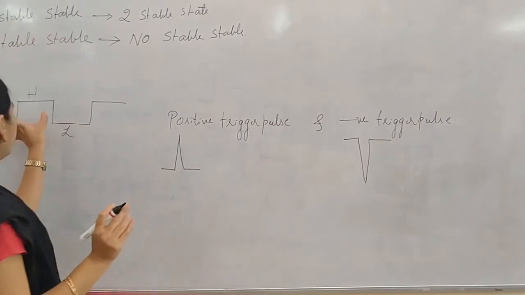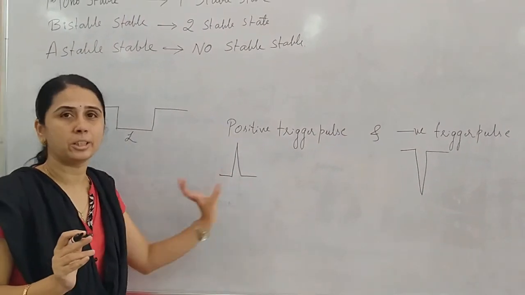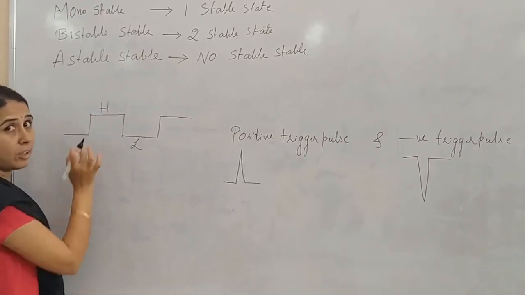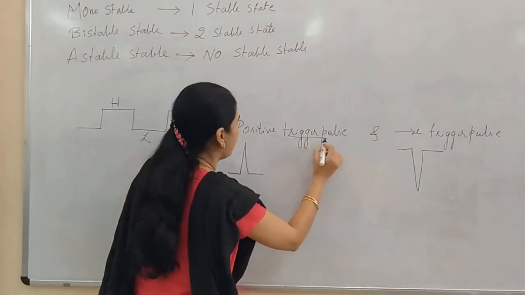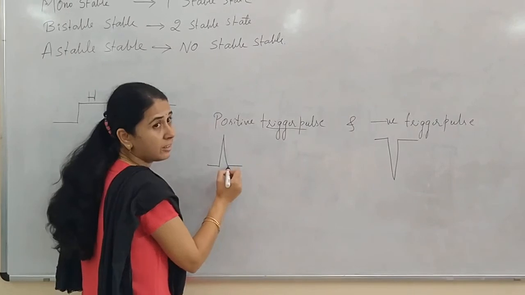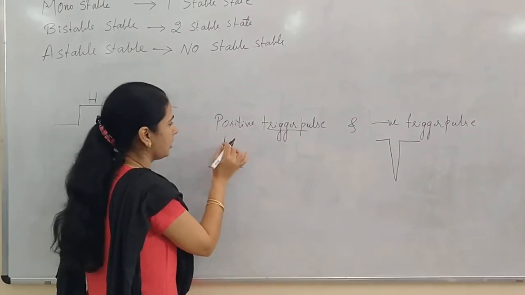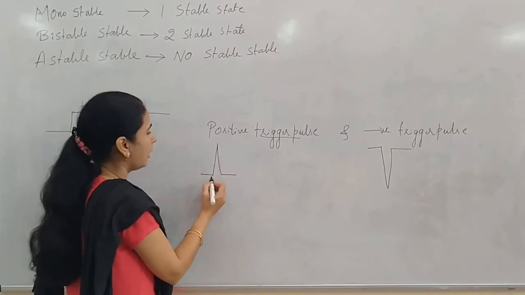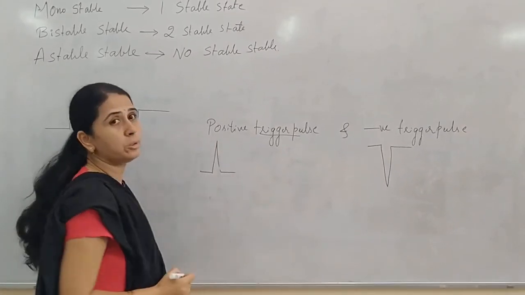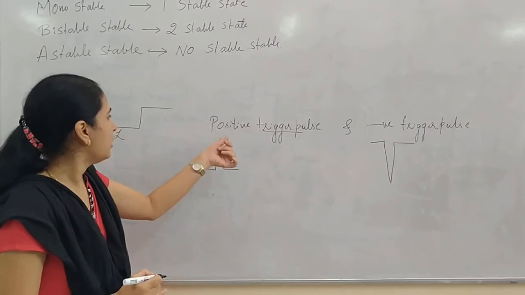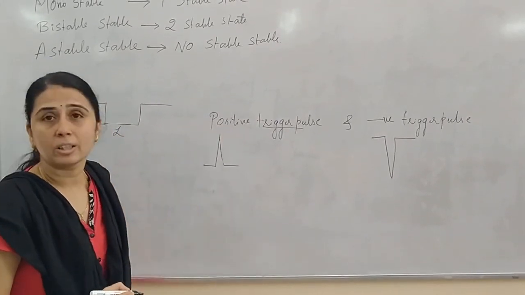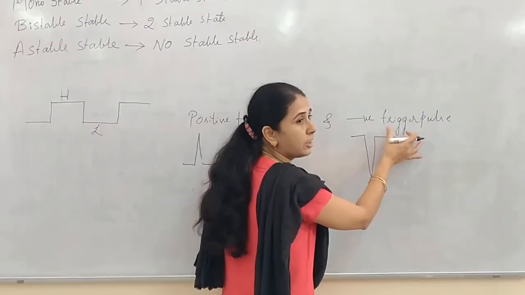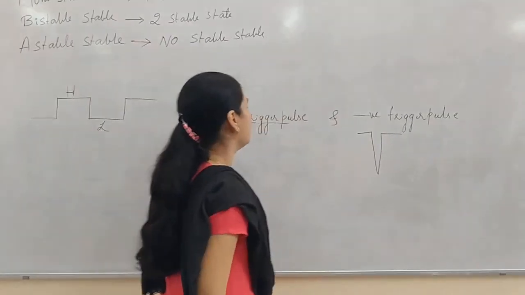The difference between this high pulse and the positive trigger pulse is that in this you can see it remains high for a much longer time. If I say trigger pulse, it will remain high for a very short time, not even a millisecond, less than a millisecond. This type of pulse is called a positive trigger pulse. If it remains low for a very short period, then it is called a negative trigger pulse.